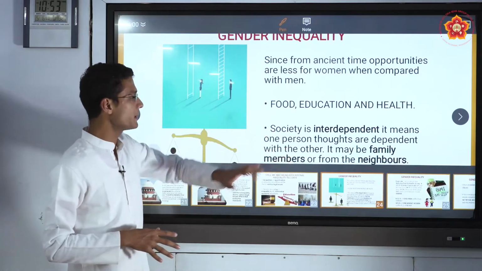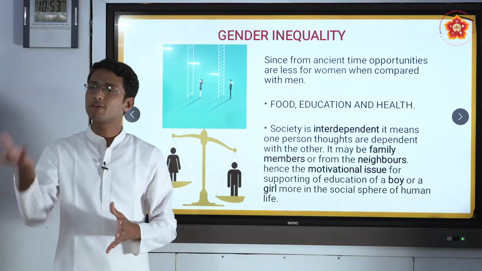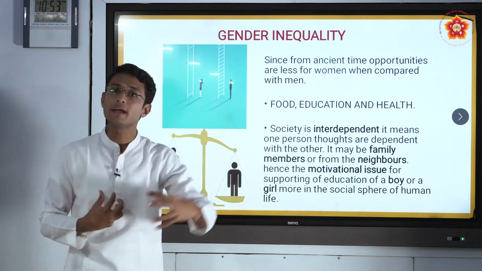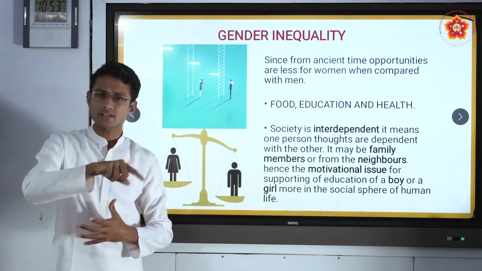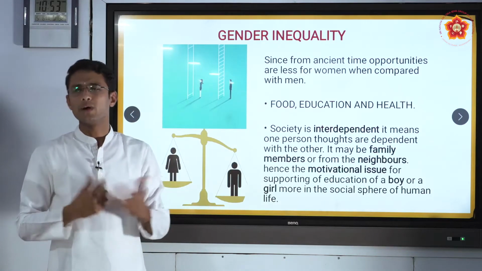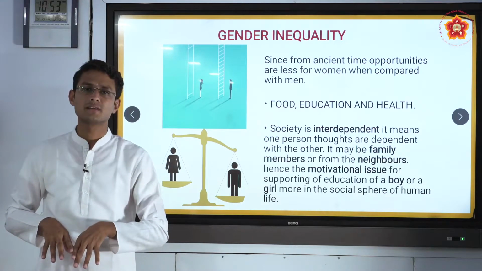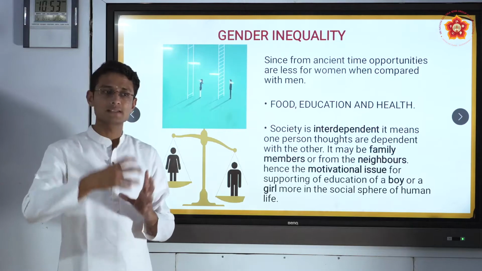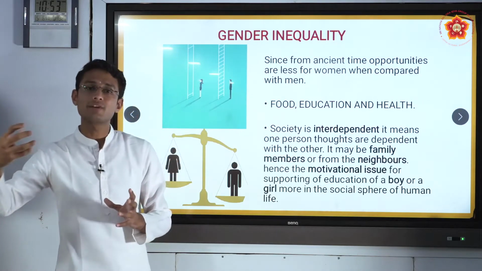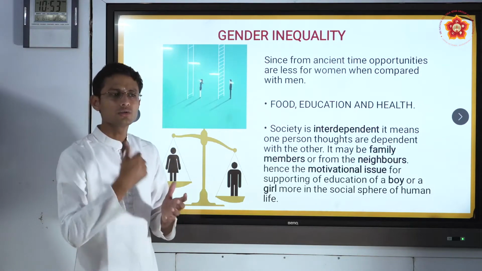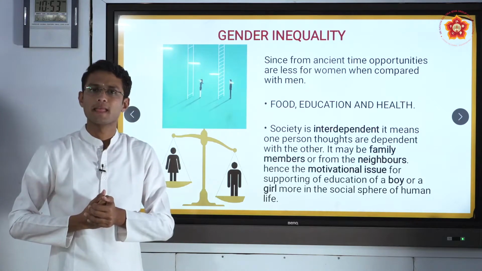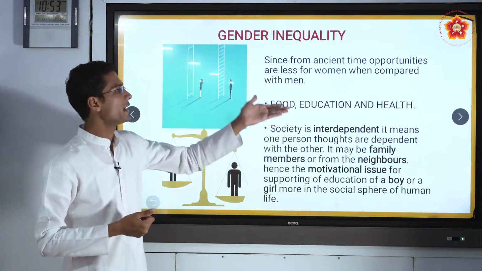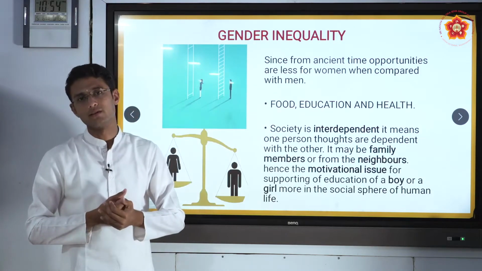Society is interdependent, person to person. If a person thinks something, that thought is carried by another person. So our society is interdependent, whether it may be our own neighbors or our own family people, but our thoughts will be carried from one person to another person. So what exactly is that? This gender inequality may be related to food, education or the health sector. So let us look into that.